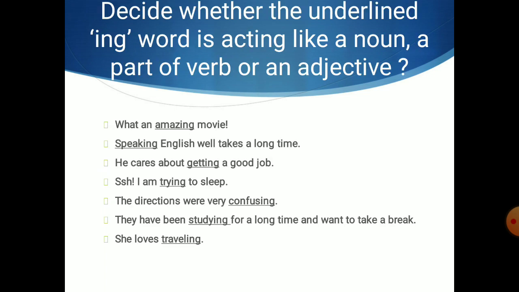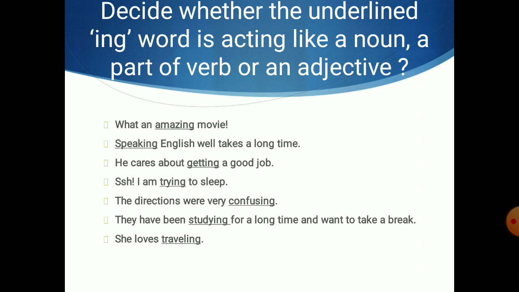So let's decide whether the underlined words are acting like a noun, a verb, or an adjective. So it's a small quiz. Pause this video for a minute's time and look at these sentences and try to figure out which word is what. So, what an amazing movie. In this, amazing is a noun, verb, or adjective? You have to decide. Then, speaking English well takes a long time.